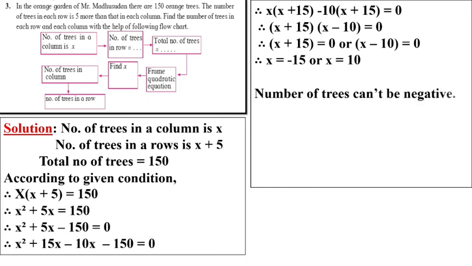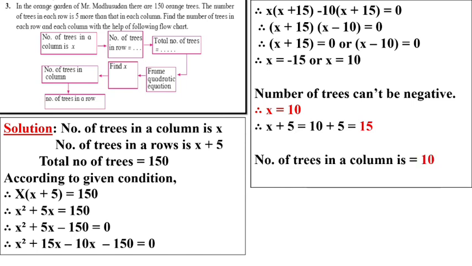As we know, the number of trees cannot be negative, so our answer is x equal to 10. So x, what did we assume? Column. So our column is 10. And the row is given as how much? x plus 5 means 10 plus 5 is 15. So the number of trees in the column is 10 and the number of trees in the row is 15.